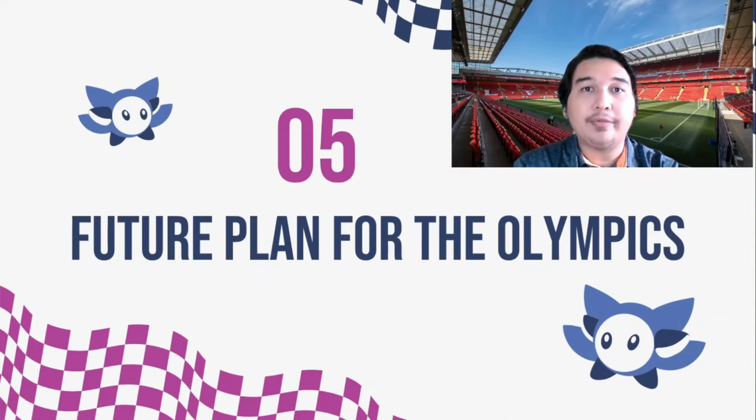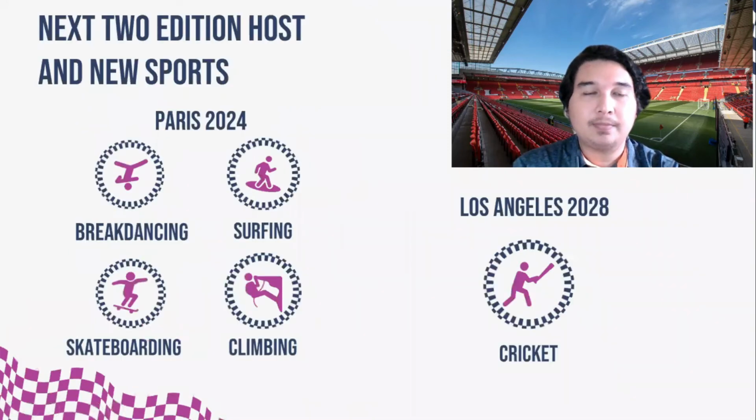Now, let's take a look at the future plan for the Olympics. The next 2 editions will be held in Paris in 2024 and Los Angeles in 2028. For the first time, breakdancing will be added to the 2024 edition, along with surfing, skateboarding, and climbing, which debuted at Tokyo 2020 as optional sports. In August 2021, the International Cricket Council announced the establishment of a working group to pursue cricket for Los Angeles 2028. Let's hope the Olympics will always give us the emotion and excitement that bless our life every 4 years.